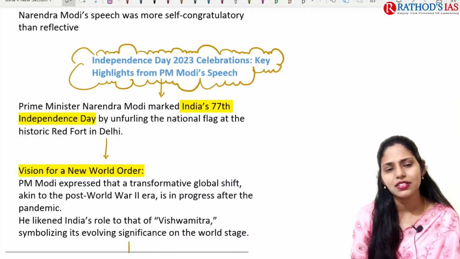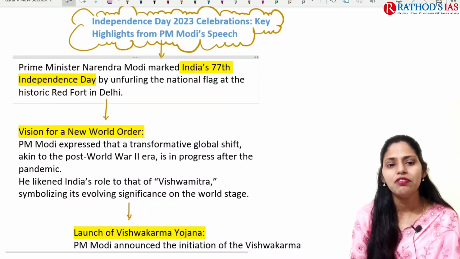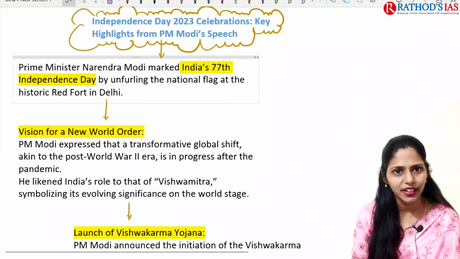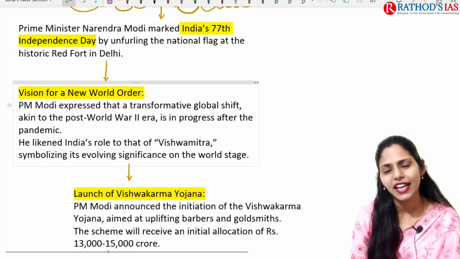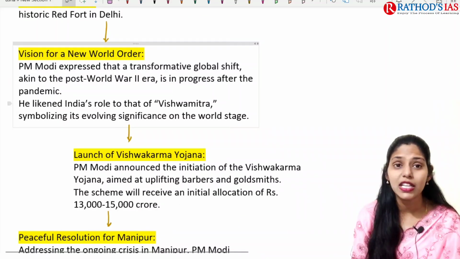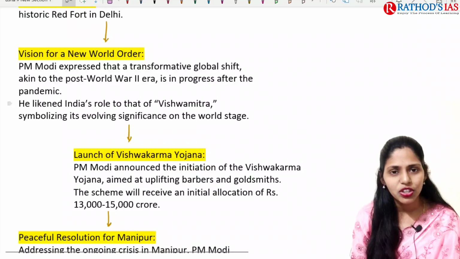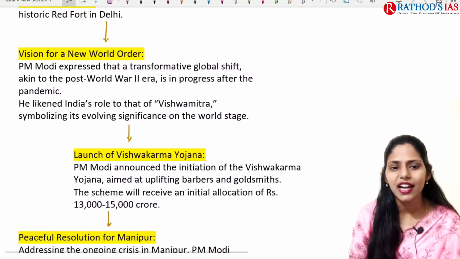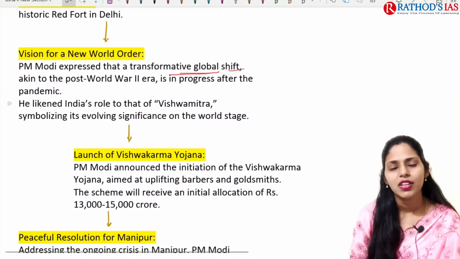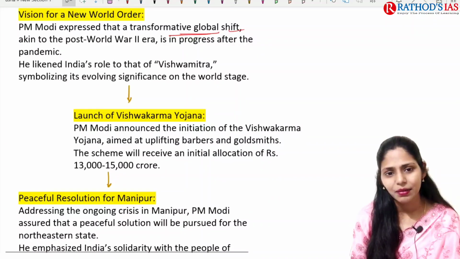Our Prime Minister marked India's 77th Independence Day by unfurling the national flag at the historic Red Fort in Delhi, and there he gave a 90-minute speech. If you see the key highlights of that speech, the first and foremost thing is he focused on a vision for a new world order. Our Prime Minister expressed that we need a transformative global shift akin to the post-World War II era, and we have to go for progress after this COVID-19 pandemic.